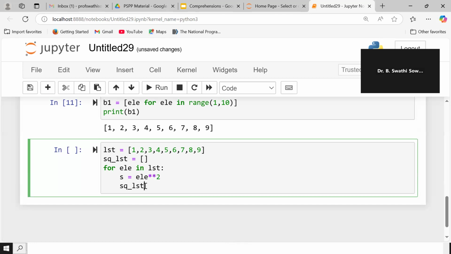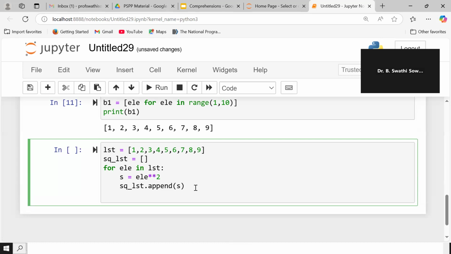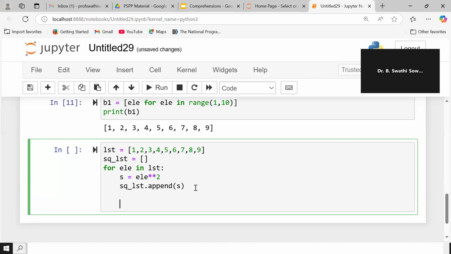Then it has to be appended. Hope you are understanding step by step. Now my SQ underscore list consists of the squares of these elements.